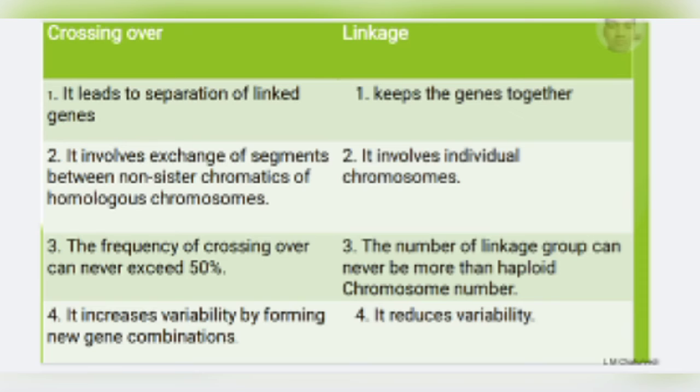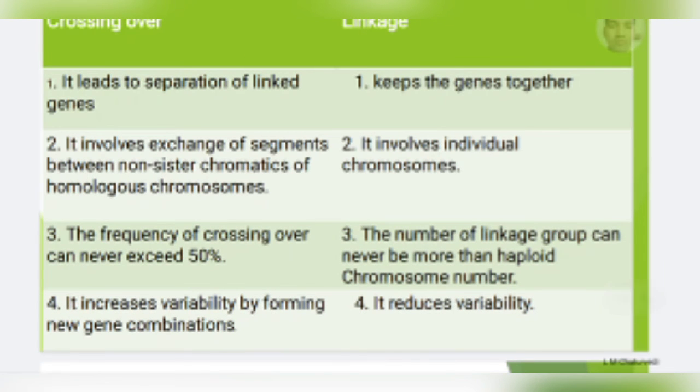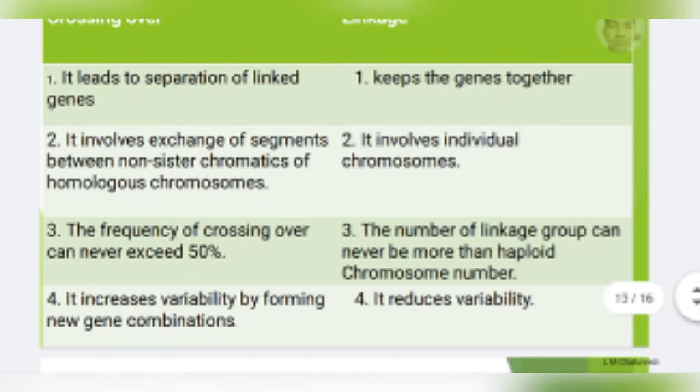So first we know the difference between crossing over and linkage. Crossing over causes separation of genes. Linkage keeps genes together. Crossing over makes an exchange of segments between non-sister chromatids of homologous chromosomes, while linkage involves individual chromosomes.